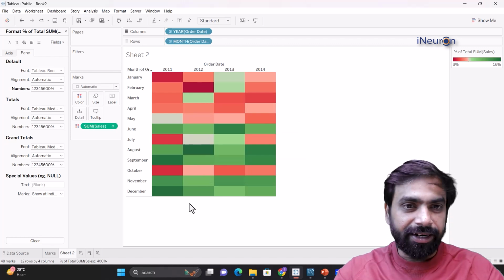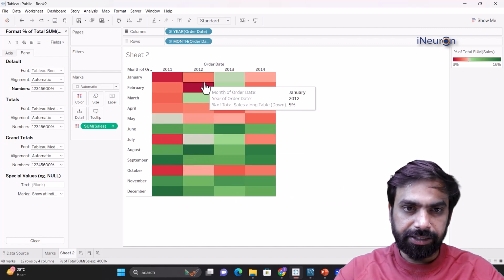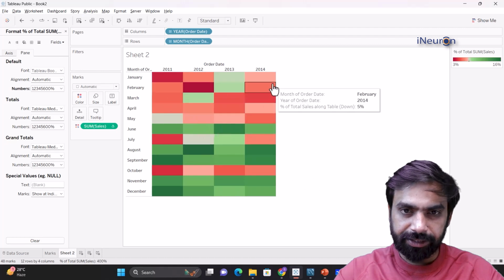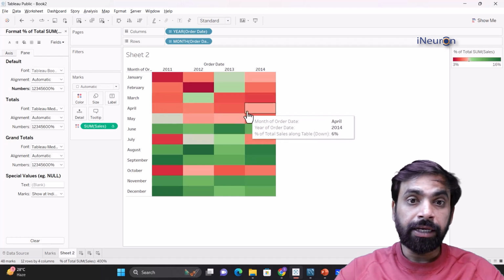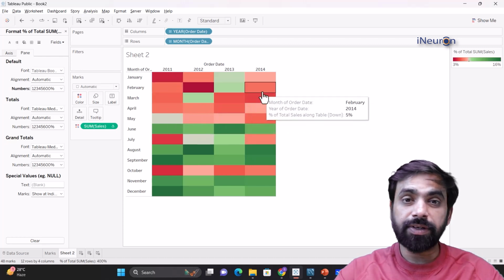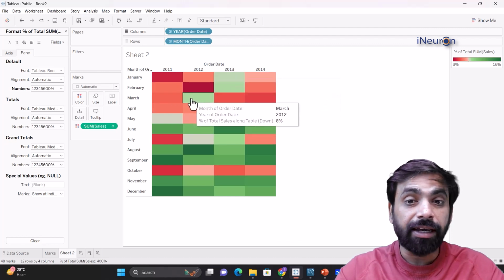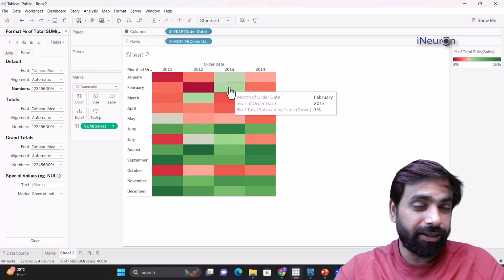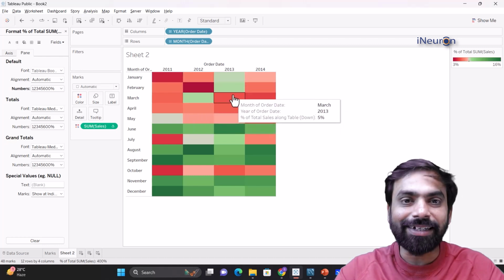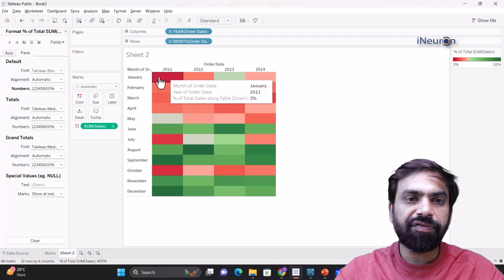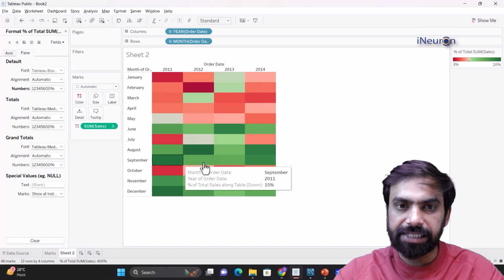The entire gradient gives you a lot of story over here. For example, we can see the red blocks over here. There's a lot of red, which indicates that the contribution of these months over the years had not been great. And the rest of the months which are not red are not pretty green either, isn't it? So that is why we can see that these 4 months, which is Jan, Feb, March, and April, have not contributed greatly to the sales of the entire year.